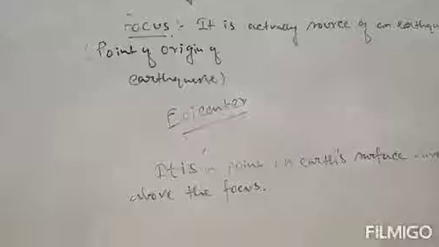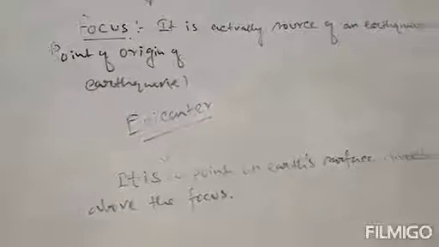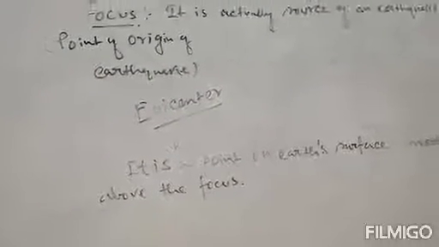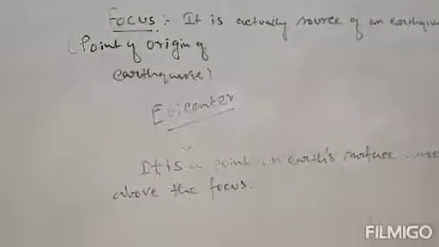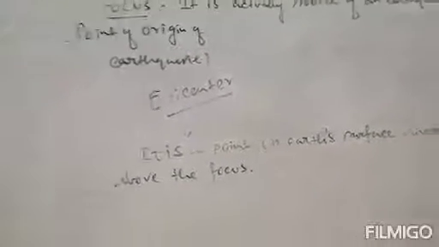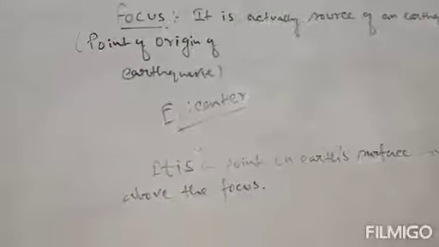We all know why there is an earthquake: because of the movement of tectonic plates. That's why there is an earthquake. However, when it comes to prediction, it is not a very easy task to predict an earthquake. That means when and where the next earthquake will occur is very difficult to predict.